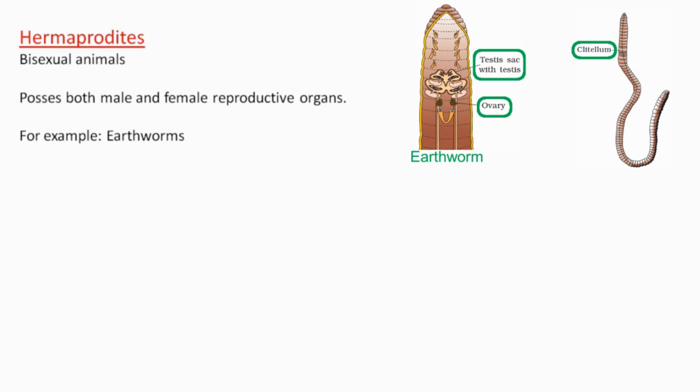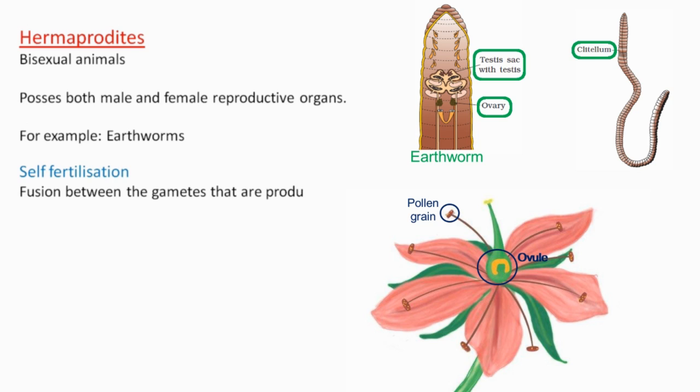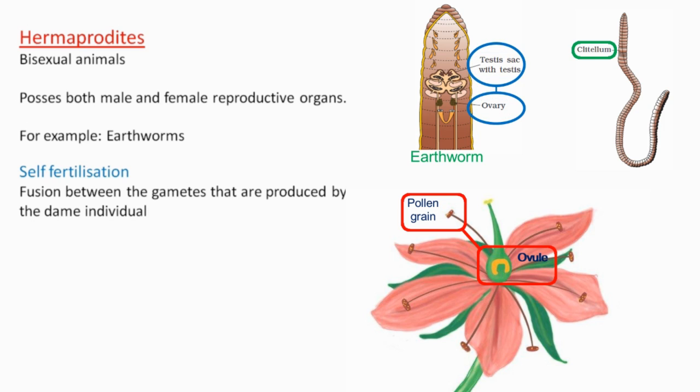In case of plants, there are a number of plants in which the same flower can produce both male and female gametes, that is pollen grain and ovule. And if fusion of gametes occurs between the gametes that are coming from the same individual, such type of fertilization is called self-fertilization. Self-fertilization is commonly observed in pea, wheat and many other plants.